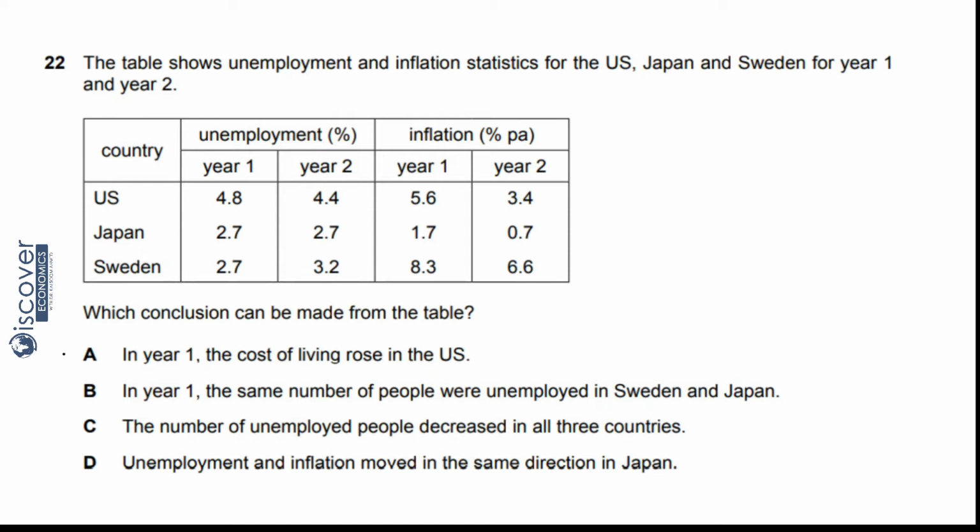Then come to B. In year 1, the same number of people were unemployed in Sweden and Japan. Now see, in year 1, go back to Sweden and Japan and see how much the unemployment is. So 2.7, then 2.7. So in year 1, they had 2.7 and 2.7, so this is the same. So this could be the answer, but see, this is not the conclusion, because this is just information that their unemployment is the same.